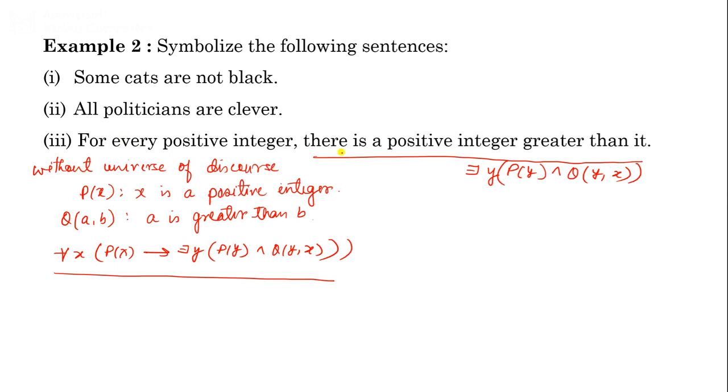Remember, we first write the symbolic form of this part separately. Assume it is a simple predicate, say Z(x). So in short, for all x, P(x) implies Z(x), where Z(x) is there exists y, P(y) and Q(y, x). In this way, you can write the symbolic form of this sentence with and without universe of discourse.